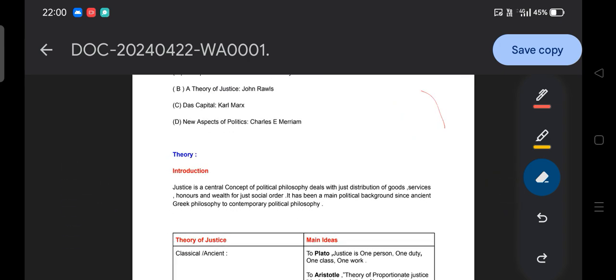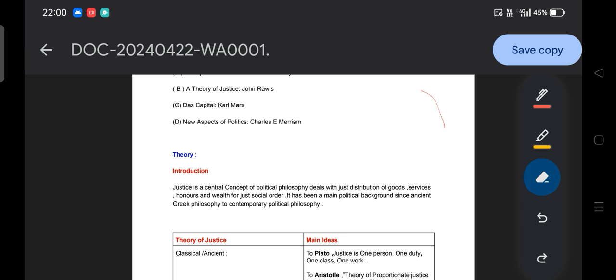Before starting, have a very brief idea about justice. Justice is a central concept of political philosophy and deals with the just distribution of goods, services, honor and wealth for a just social order. It has been a main political concern from ancient Greek philosophy to contemporary political philosophy.